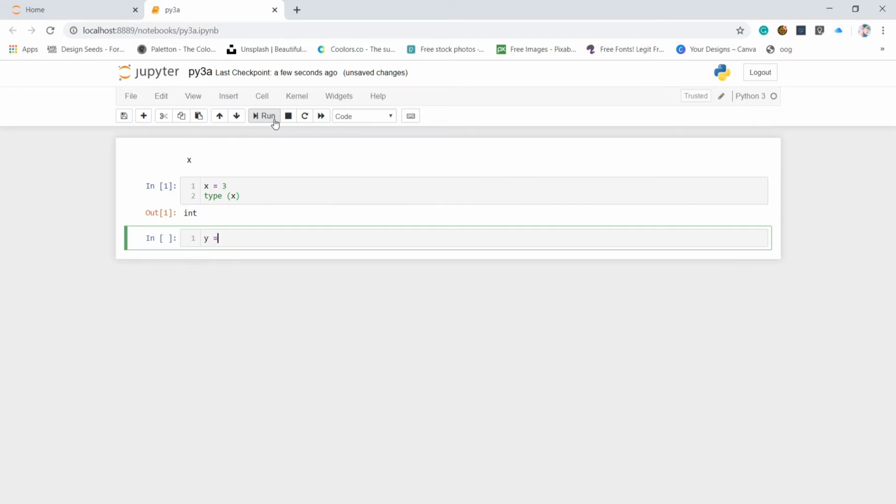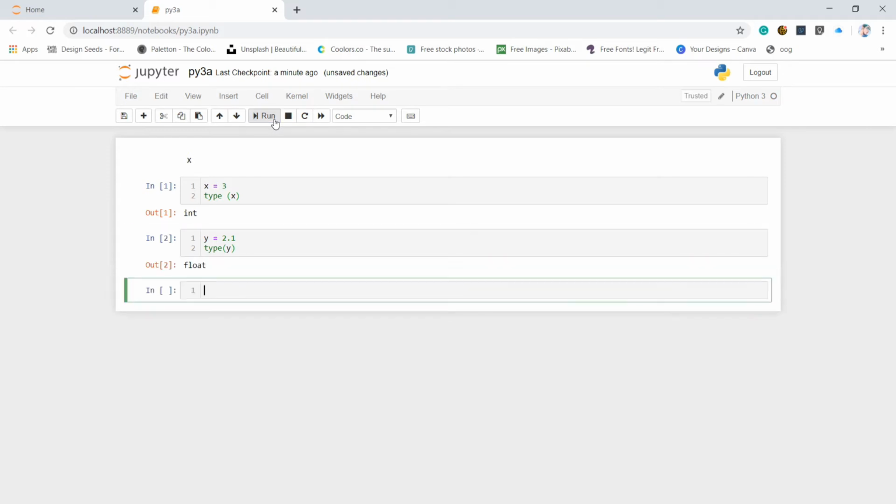After that, I will say my variable name is y, and I will assign a value of 2.1, a decimal value. And to check the data type y has, I will say type, and in parentheses I will say y, and this will show us float, which is correct because I have stored a decimal value in y, which is known as float in programming.